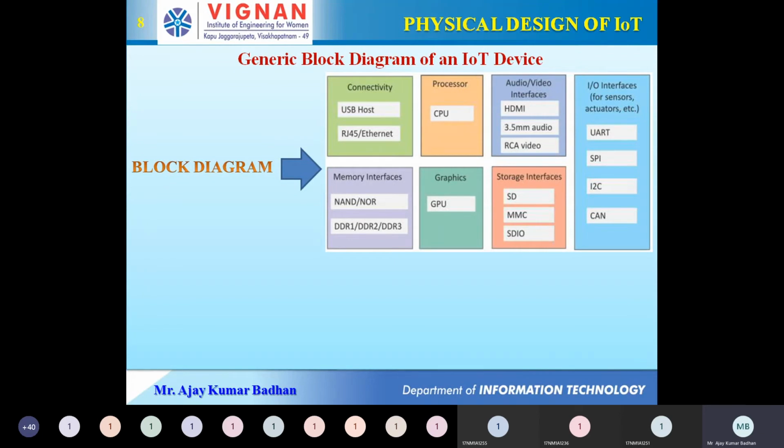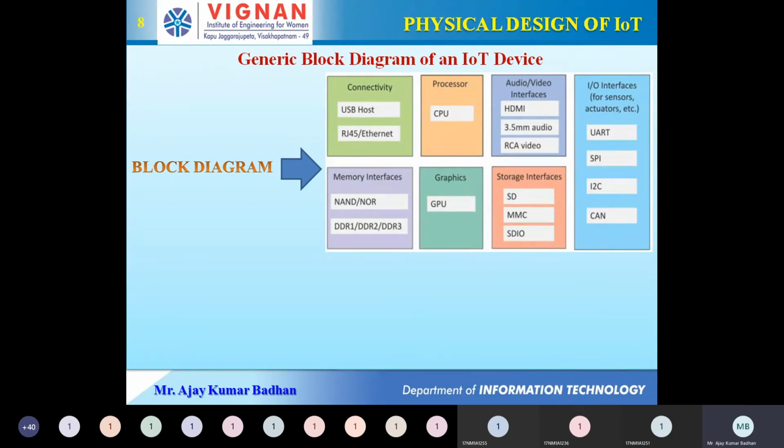In the same way, we have the storage interface and graphics. Graphics, I think you know why a GPU, the graphical processing unit, is required. In the same way, a central processing unit is required for every device to perform operations. Similarly, we have something called connectivity. This connectivity is for the internet. The devices need to connect with the internet, right? For that purpose, we require this particular connectivity. We can connect it either using USB or an Ethernet cable, and with the help of that, you can connect it up.